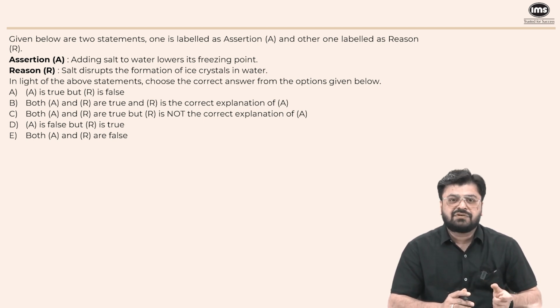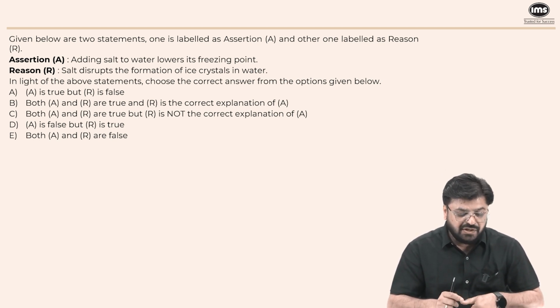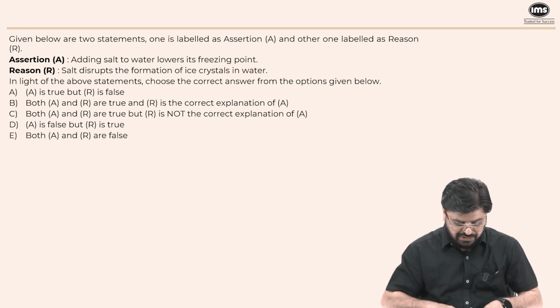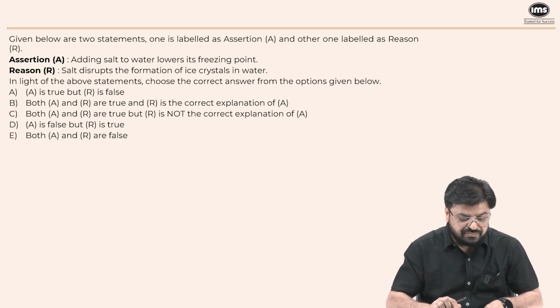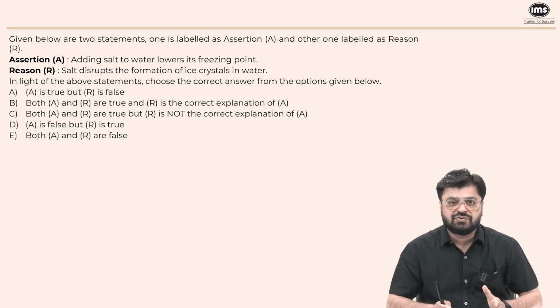If one of the two is true or none of them is true, then options B and C can be eliminated. Now it says adding salt to the water lowers its freezing point. Okay, so this is definitely true. Salt disrupts the formation of ice crystals in water. That is also true.